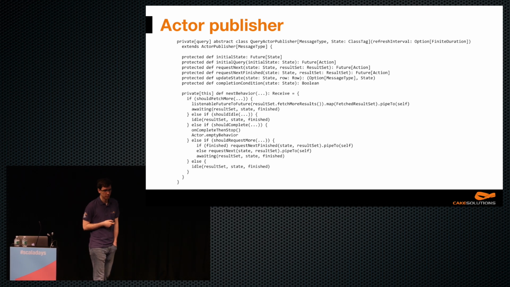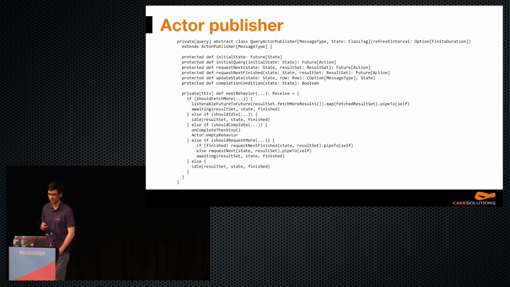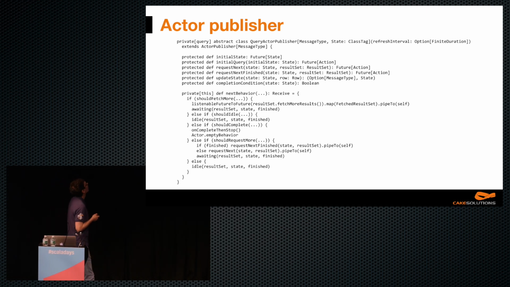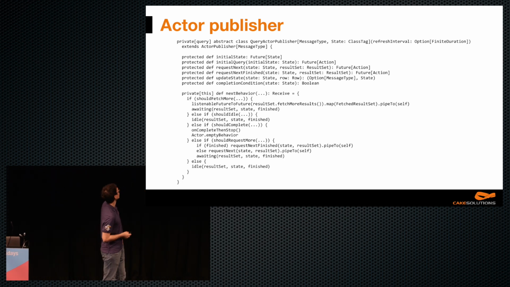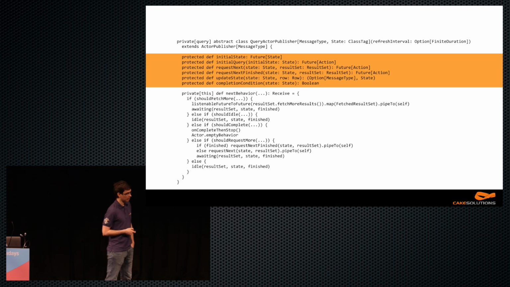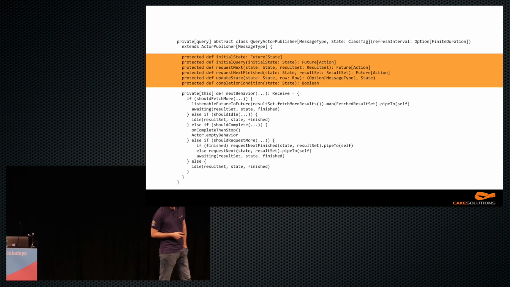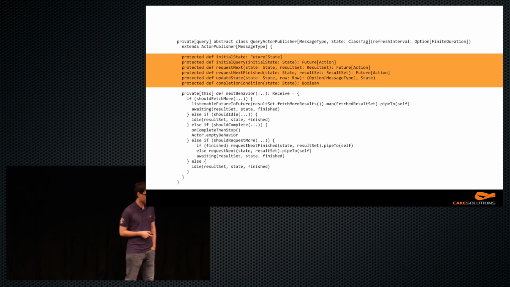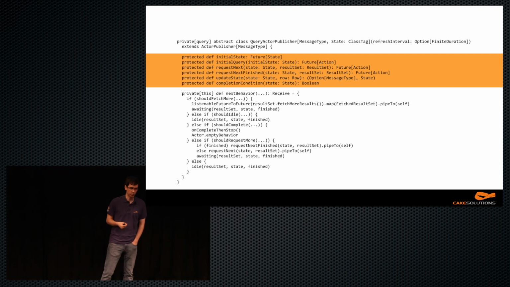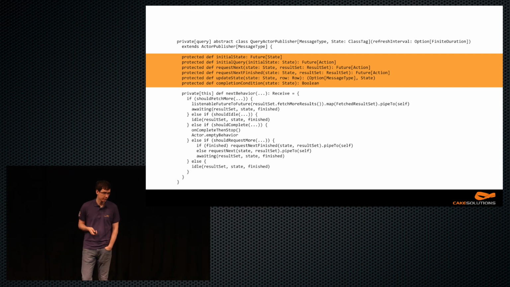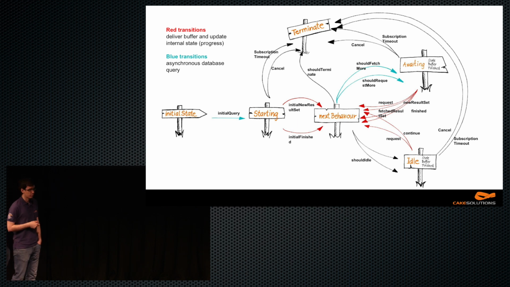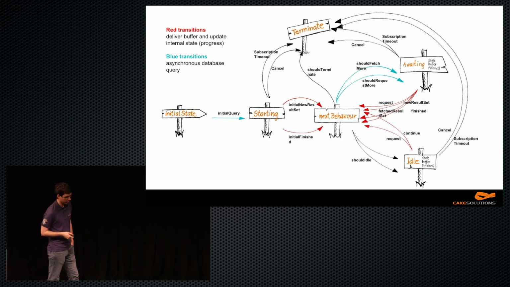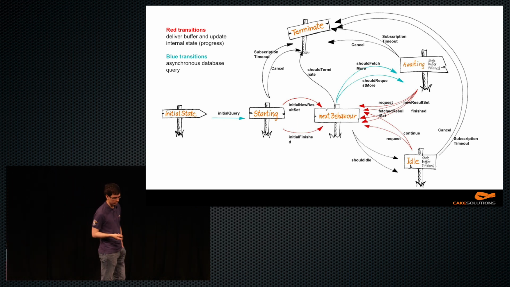So we've implemented this generic actor publisher that essentially reads data from the log from a database and produces an Akka stream. It defines a couple of methods that the implementing classes have to implement, such as define what the initial state is, how to update the state if a new element is received, and a couple other methods, which might seem quite simple, but it actually requires a lot of asynchronously handling a couple of events.